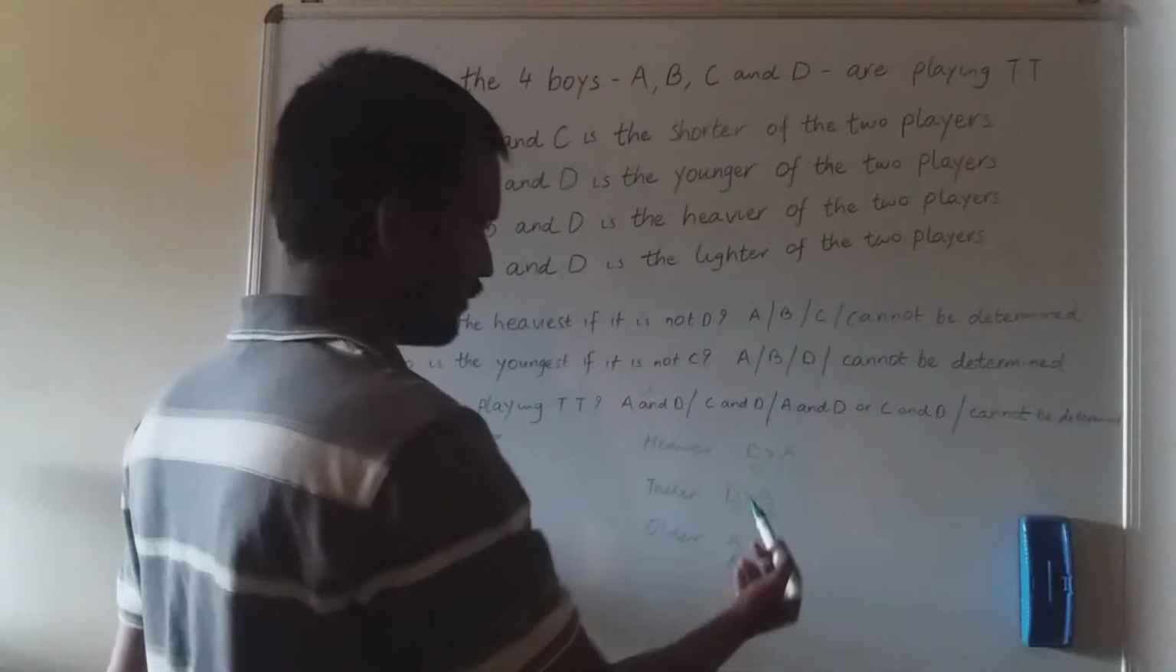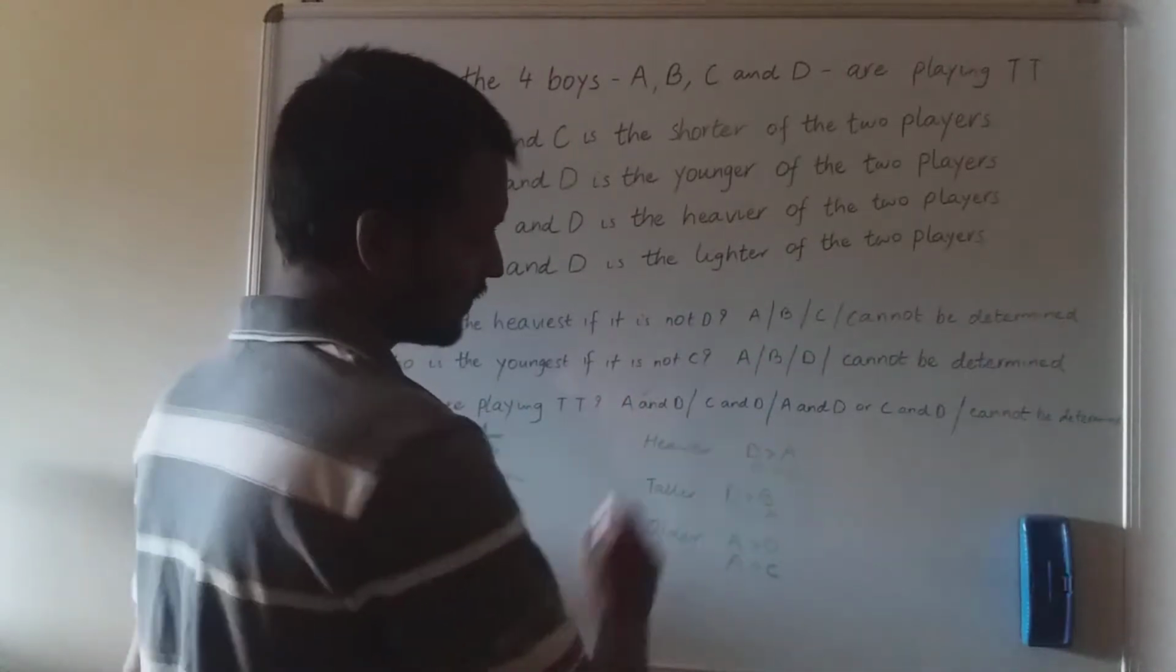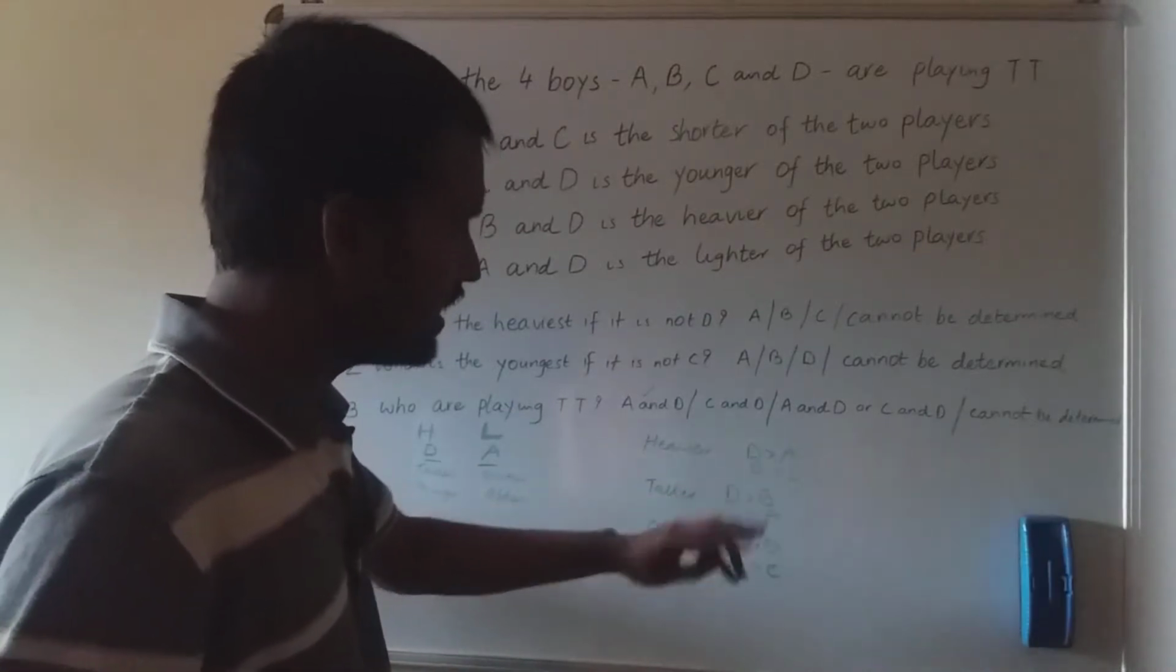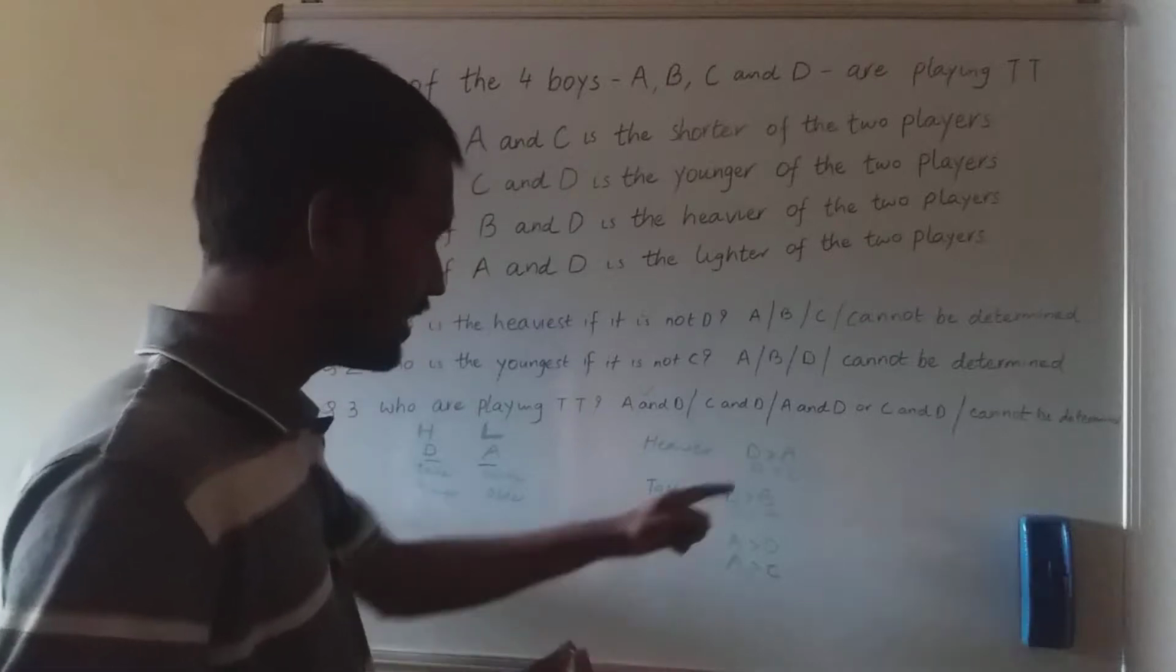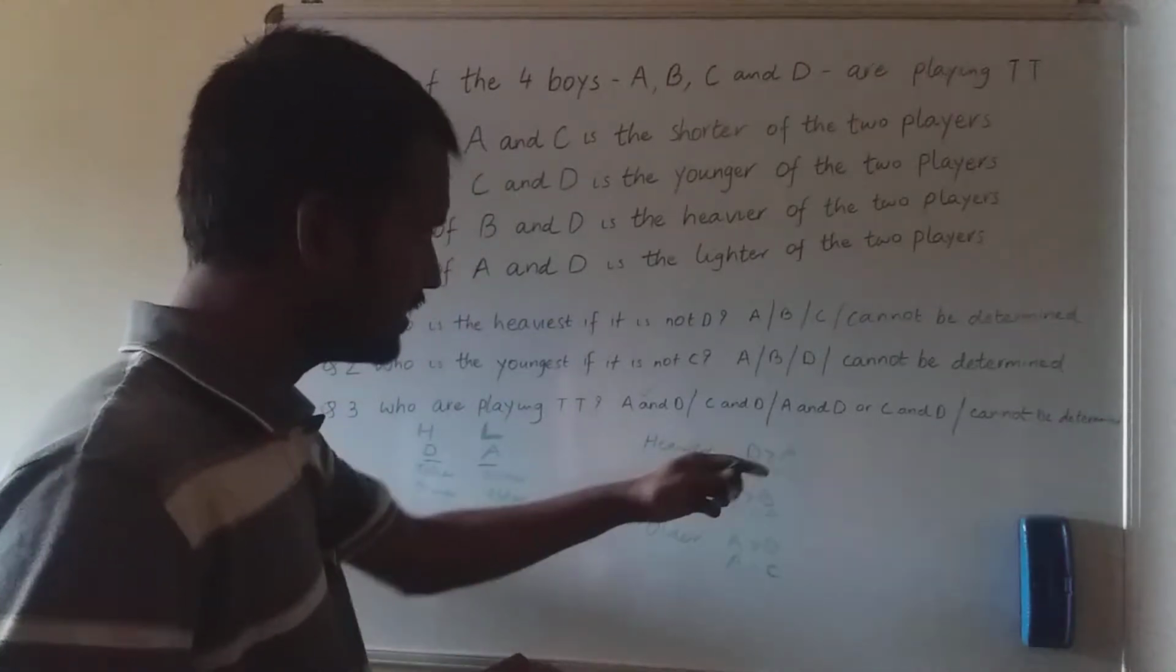We are left with B and cannot be determined. They are saying it is not D. So if it is not D, we are left with B. Either B can be the heaviest or we don't know. Where will B fall in this case?